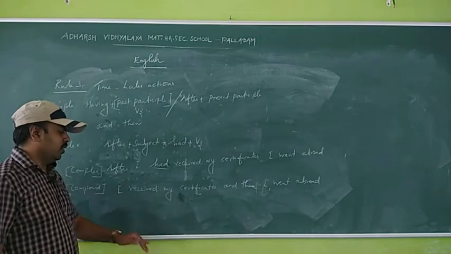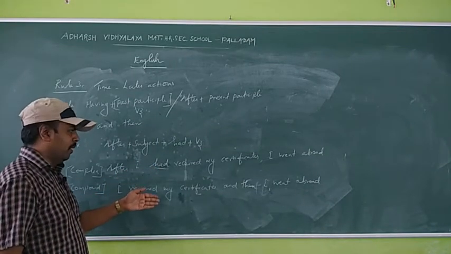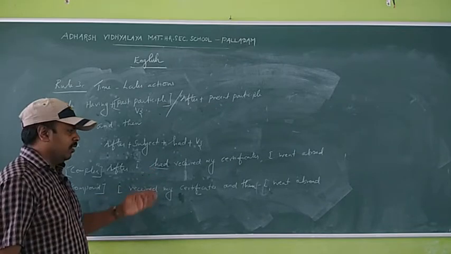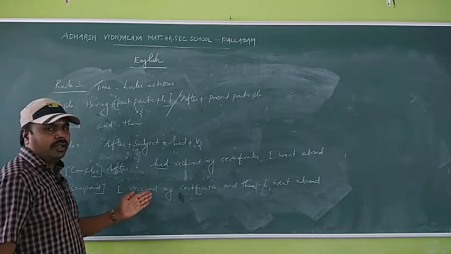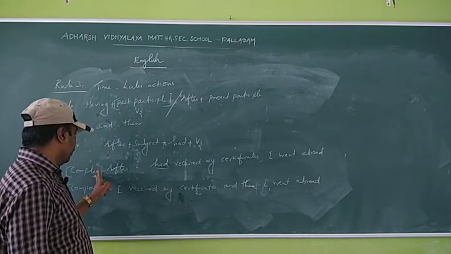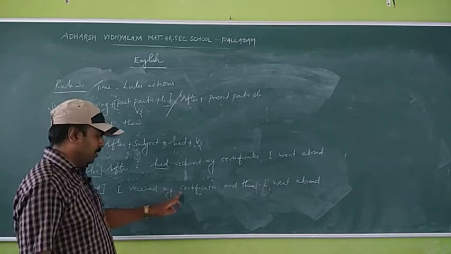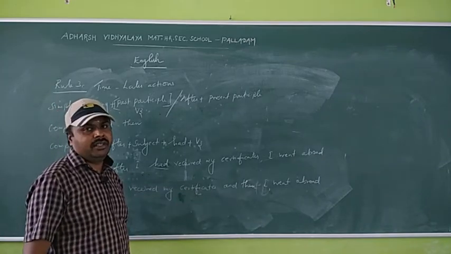When you change from complex to compound, you have to write simple past only. Don't write had. If you write had, it changes into past perfect tense. So past perfect tense is used only in the complex sentence. So compound sentence: I received my certificates and then I went abroad.